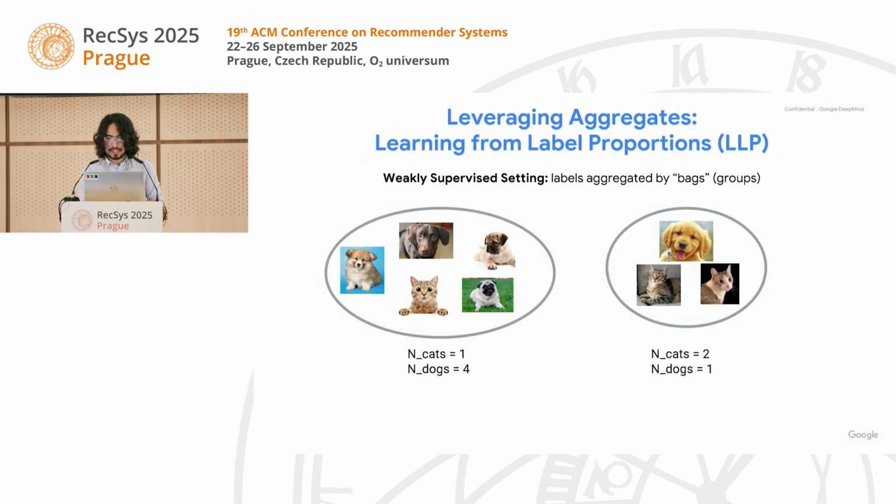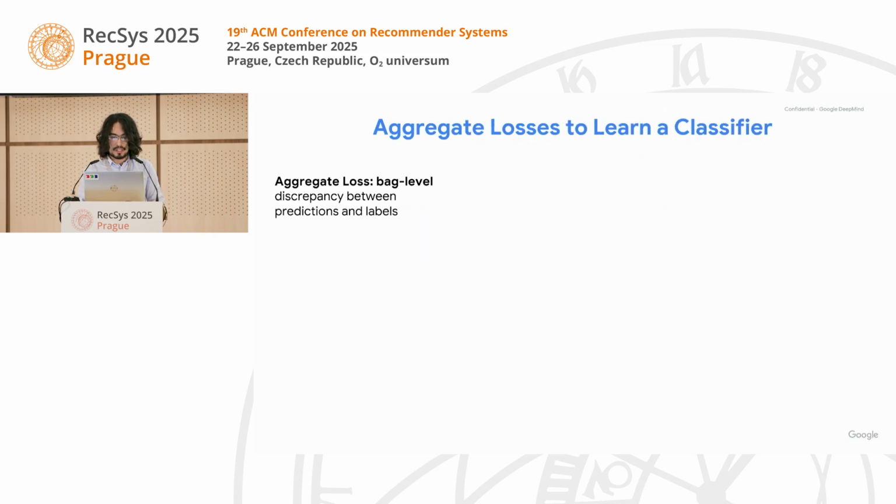In terms of learning from the aggregates, we can leverage a field called learning from label proportions, or LLP. And this is a weakly supervised setting. In this scenario, our training samples are going to come in the form of groups that we call bags, and the labels are going to be aggregated across these bags. So instead of having our traditional pointwise labels, we're just going to have information about the distribution of classes within each of these bags. And our goal is going to be to learn an instance level classifier based on these aggregates.